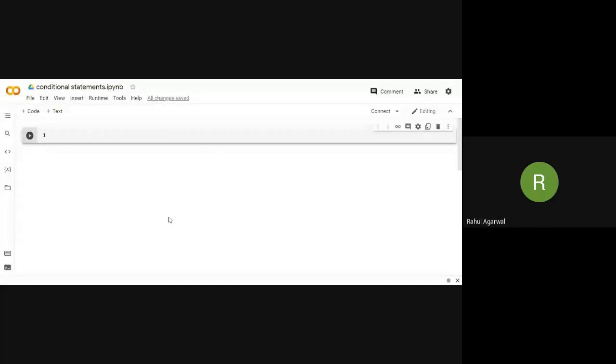Going to Google Colaboratory, here we are going to write some programs based upon if and else. So the very first program which we are going to see is to take input a number and find out if the number is even or odd.